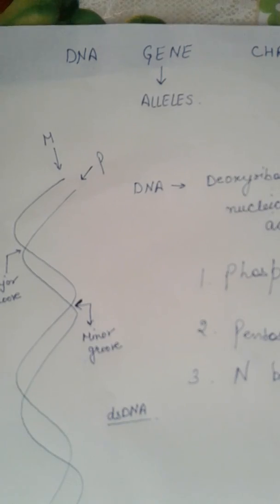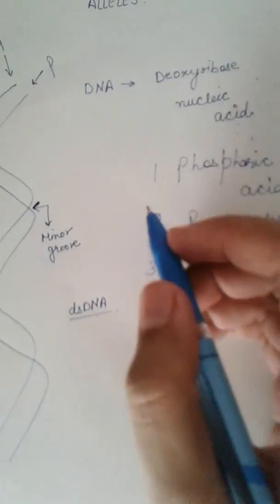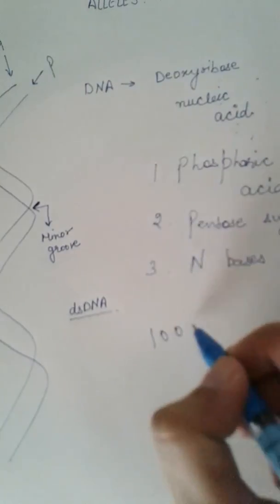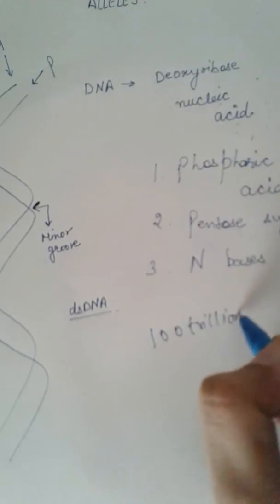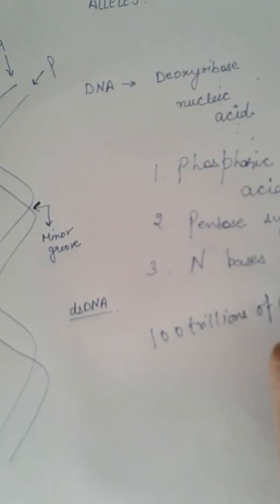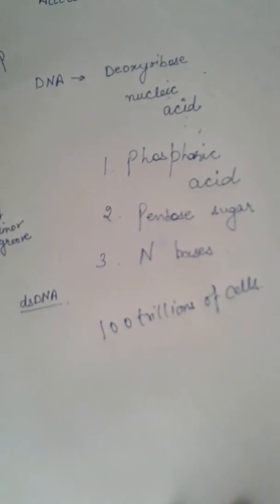The human body contains almost 100 trillion cells. Each and every cell contains DNA. Why? Because DNA is our genetic material, and we need our genetic material to provide information to our body parts so that they can keep on functioning in a proper way. So this is all about the DNA.